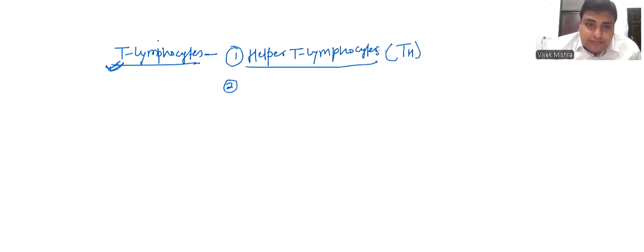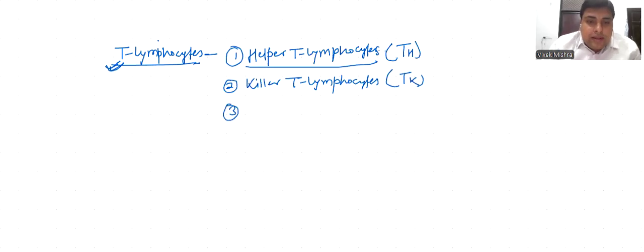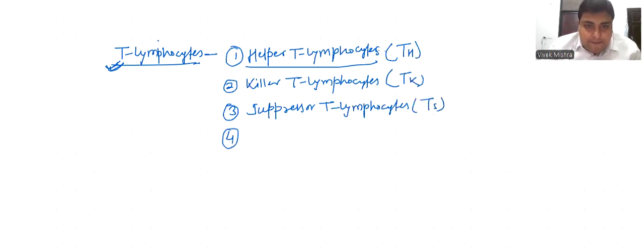Second, killer T lymphocyte. Third, suppressor T lymphocyte, TS. Fourth, memory T lymphocyte.